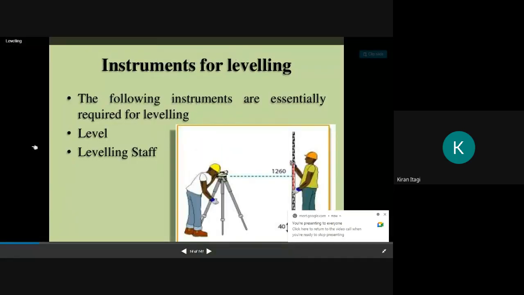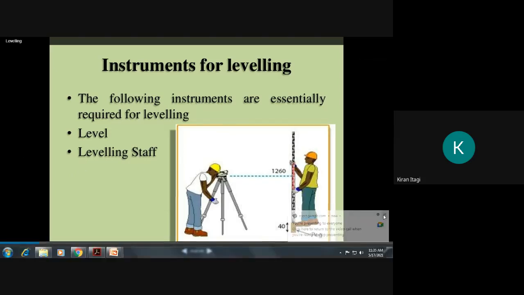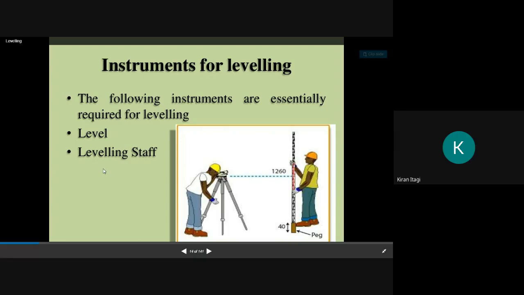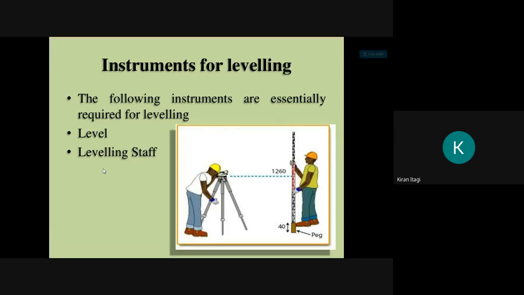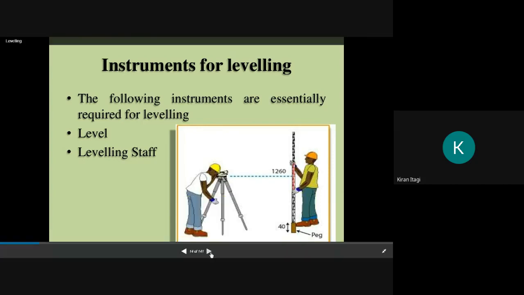Instruments for leveling. The following instruments are essentially required for leveling. One is the level: auto level, dumpy level, etc. Another one is the leveling staff. Leveling staff is nothing but, don't get confused, it is like a scale. The scale which you use is in centimeters, but here it will be in meters.